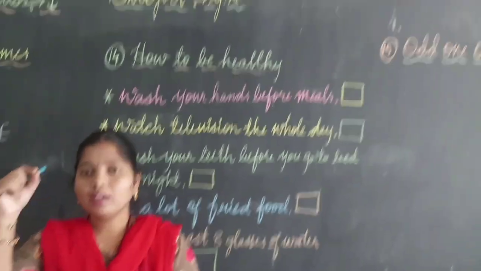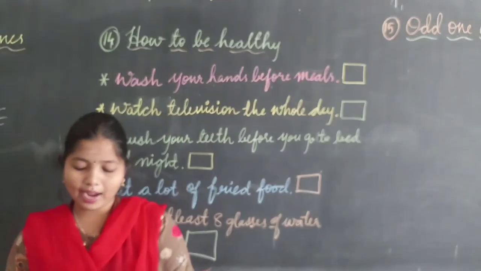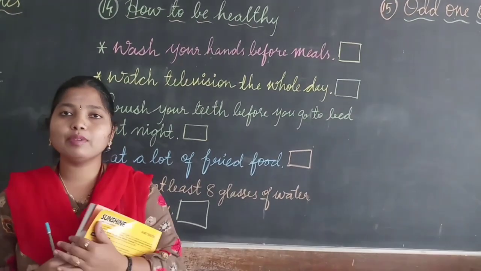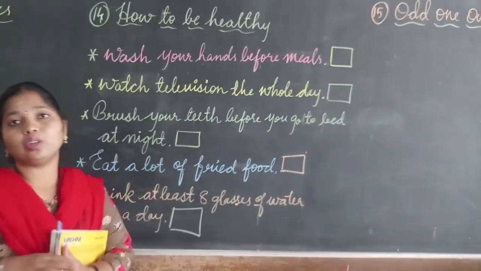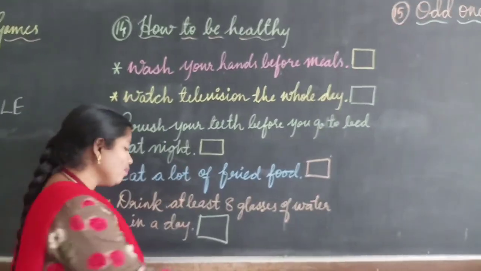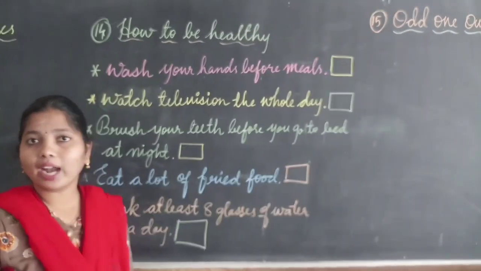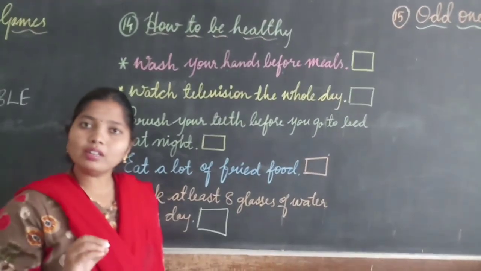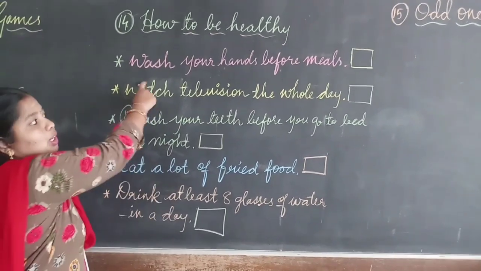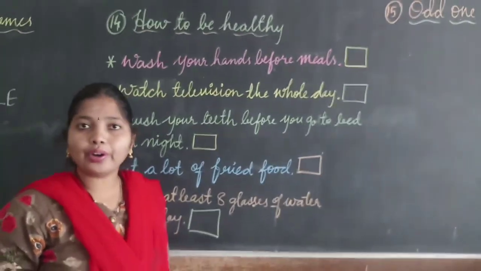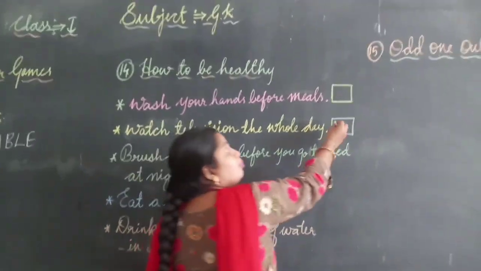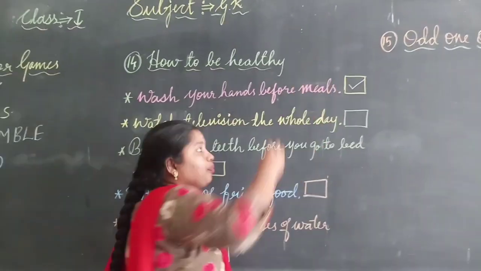Next, they have asked you some questions. For that, you should do a tick mark. Wash your hands before meals. Is it true or not, children? You should wash your hands before meals. Yes, you should wash your hands. Otherwise, what will happen? All impurities which are in your hand will go inside the stomach. Daily, you should wash your hands before your meals. Is it correct or wrong? Yes, it is correct. So, in the dash, I will put a right mark.